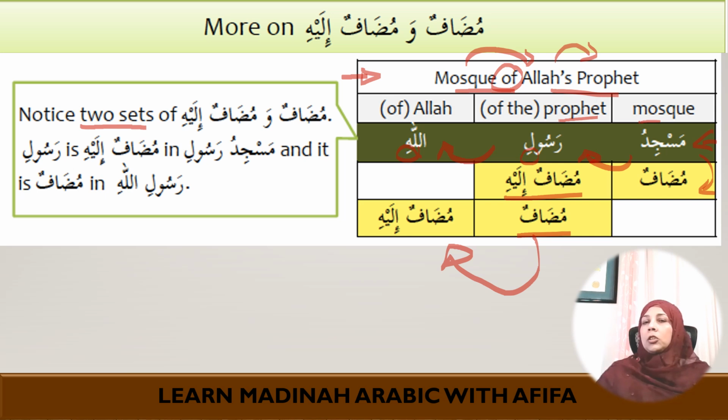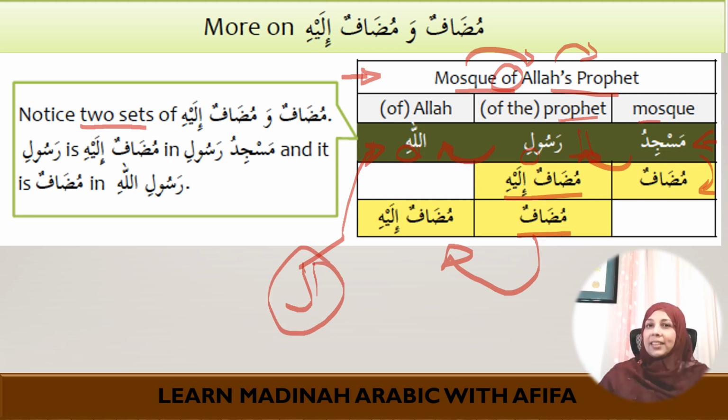I want to point out one other thing here, which is Masjidu Rasuli is definite because the Rasul here does not bear an al. However, it is definite. It cannot bear an al because it's also the mudaf. So it cannot bear an al, but it is definite because we are talking about mosque of the Prophet. And the final mudaf ilayhi has an al. So this whole idafa is going to be definite because the final mudaf ilayhi does bear the al on it.